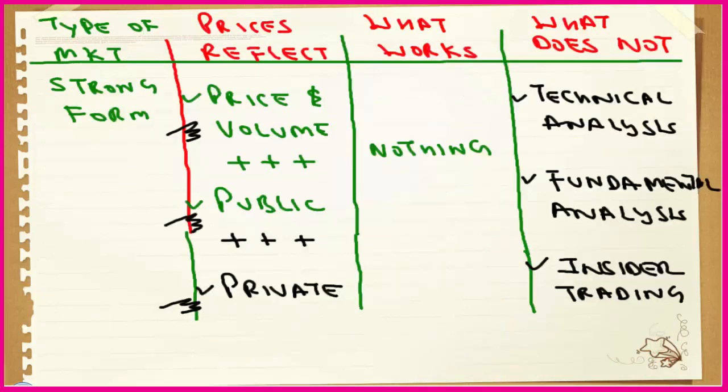And the last form of market is strong form. So it means the new prices are affected by price and volume of the existing, second is public information, third is private information. And what works? Nothing, because this form is strong form. And what does not work? Fundamental analysis will not work. Technical will not work. And even insider trading will not work.